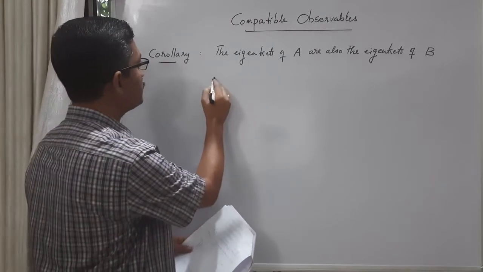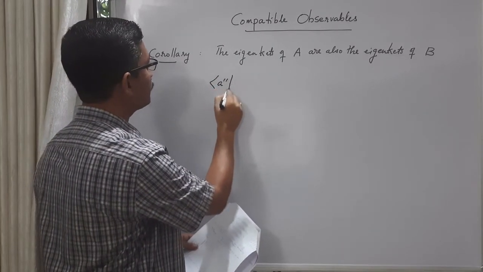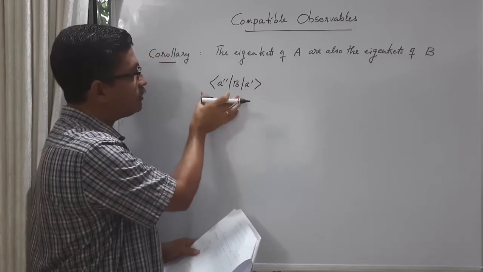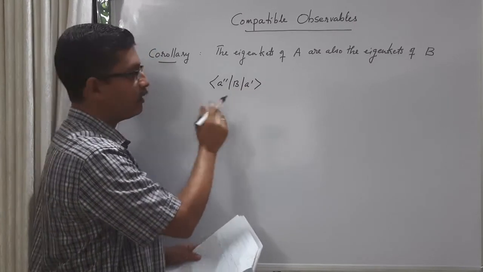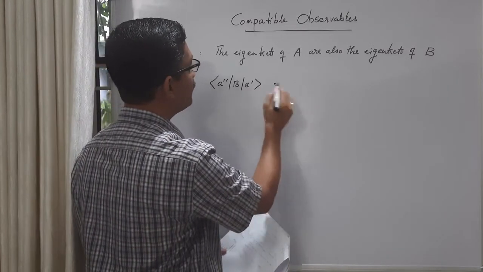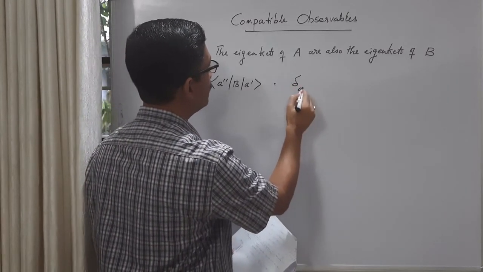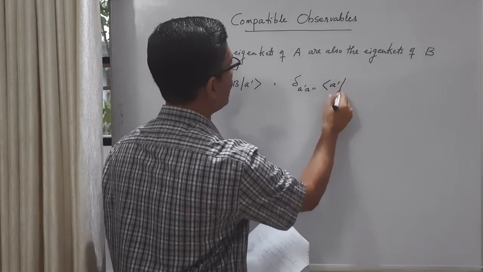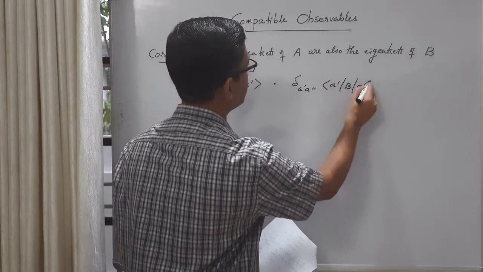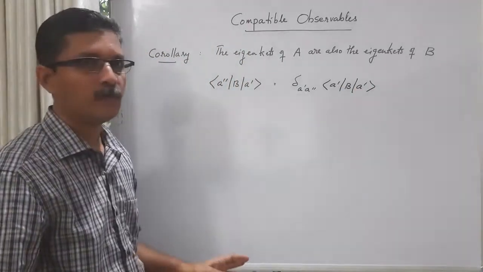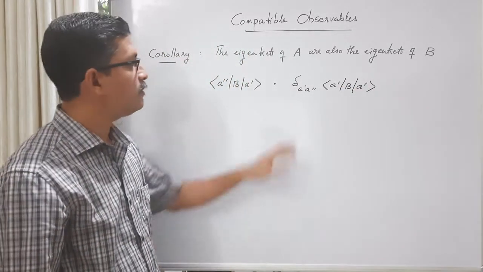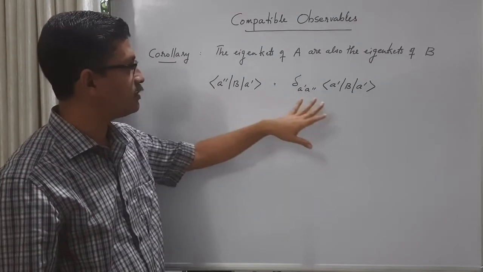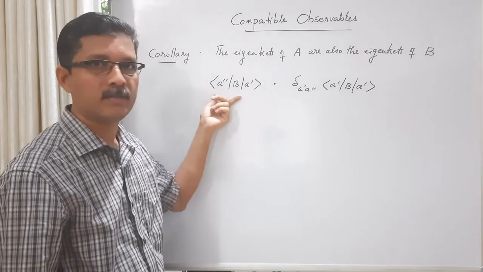So I will start like this. Consider the matrix element of B in the eigenkets of A. We know that this matrix will be diagonal. So how do we write it? We can write it like this: delta A prime, A double prime, times <A prime|B|A prime>. That means if A prime is not equal to A double prime, the right hand side is 0. So off-diagonal elements are 0.